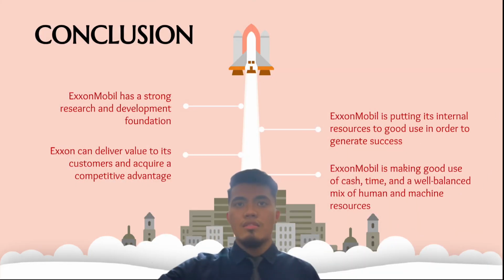In conclusion, Exxon Mobil has a strong research and development foundation, as well as vertical integration, product diversity, economies of scale, and operational excellence. Exxon can deliver value to its customers and acquire a competitive advantage thanks to its business level strategy. Exxon Mobil is putting its internal resources to good use in order to generate success. The combining effect of people, updated innovative technology, procedures, and workflow creates the key of corporate value. Exxon Mobil is making good use of cash, time, and a well-balanced mix of human and machine resources. They have always believed in technology and innovation, which has resulted in cutting-edge tools for the organization.